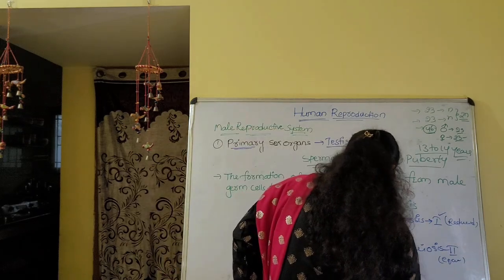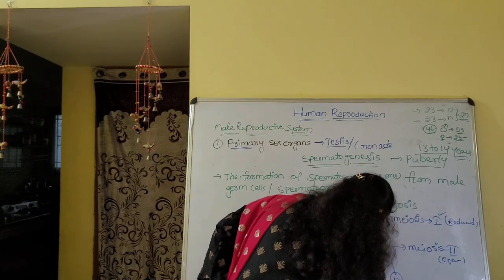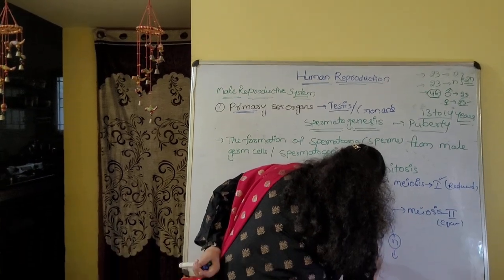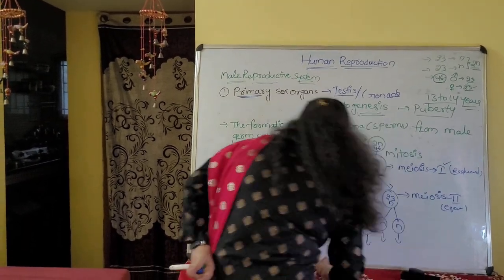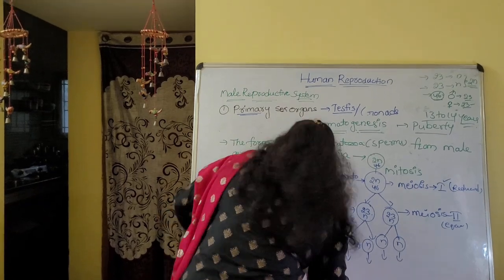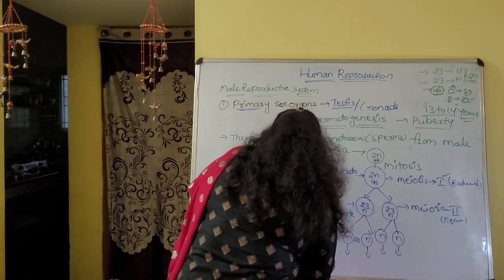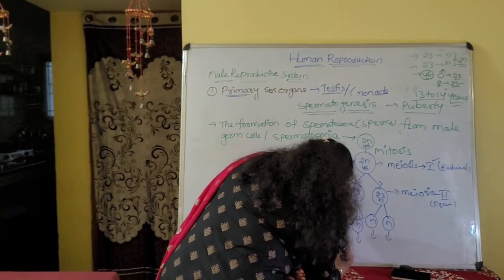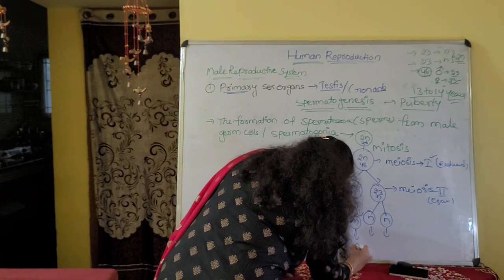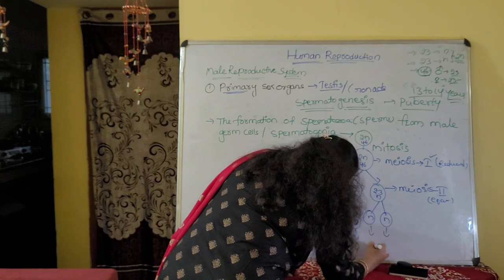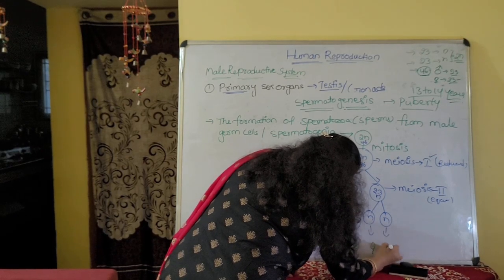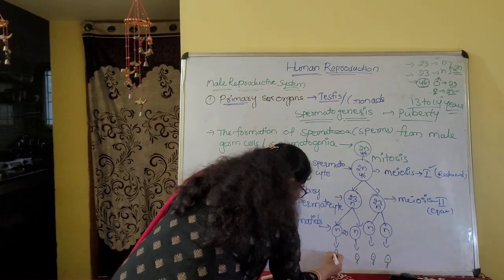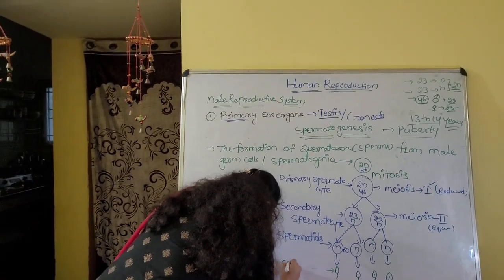Afterwards, the spermatids show differentiation and form spermatozoa. How is this differentiation marked? This cell contains a flagellum, meaning they form a flagellum, and due to that they are different from the spermatids. Now these cells we call spermatozoa.